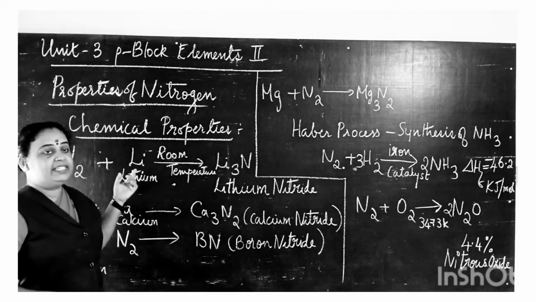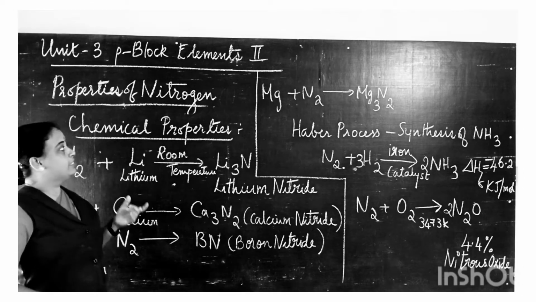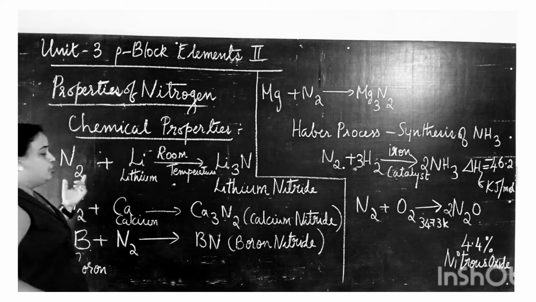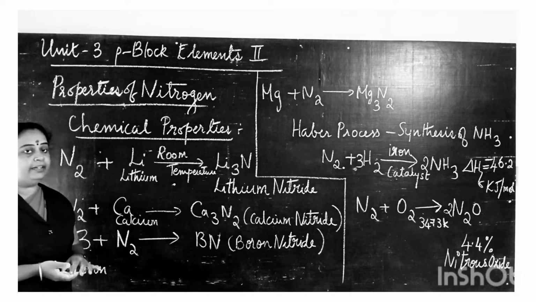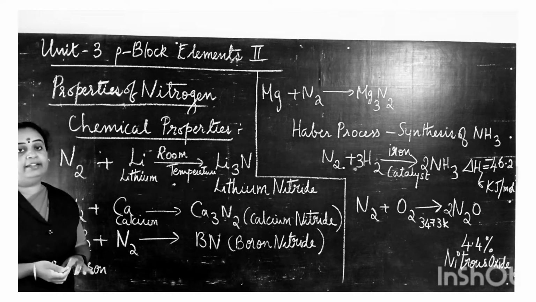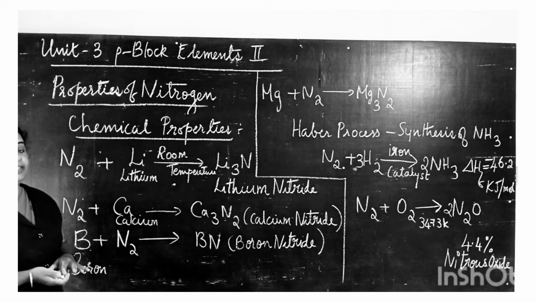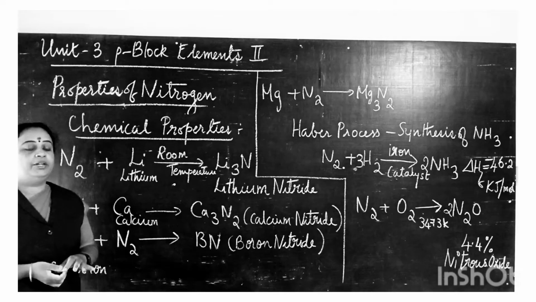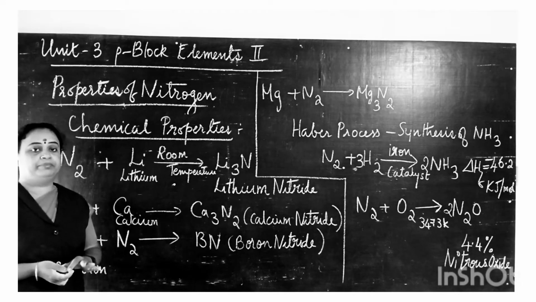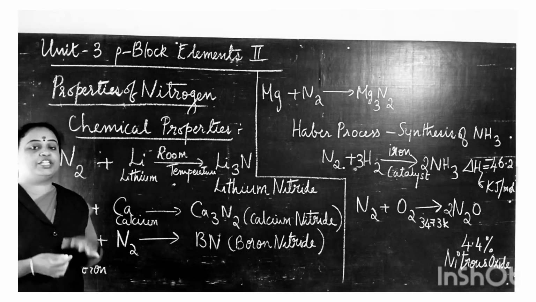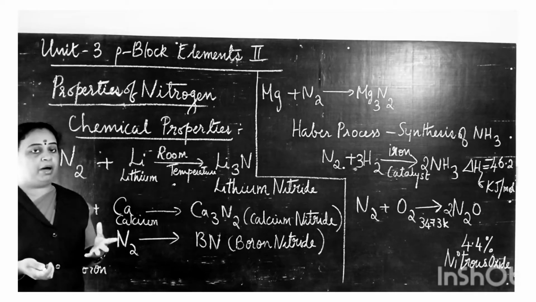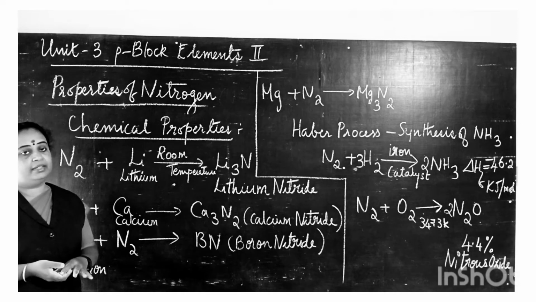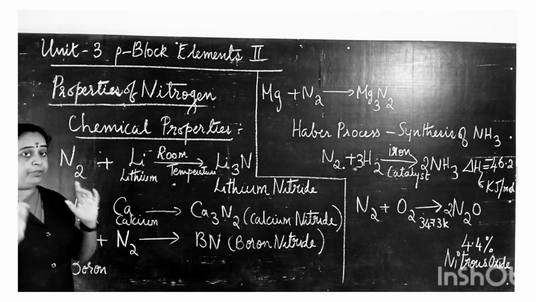Now let us see the chemical properties of dinitrogen. Dinitrogen is chemically inert, which we have already seen. The reason for the chemical inertness is its high bonding energy, so dinitrogen does not react with other metals, compounds or molecules.